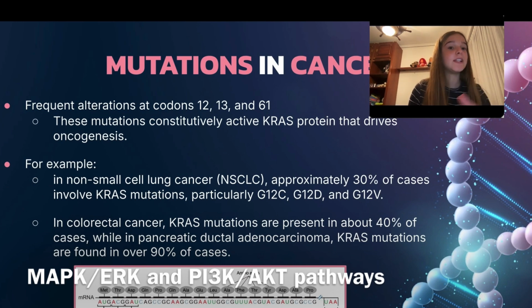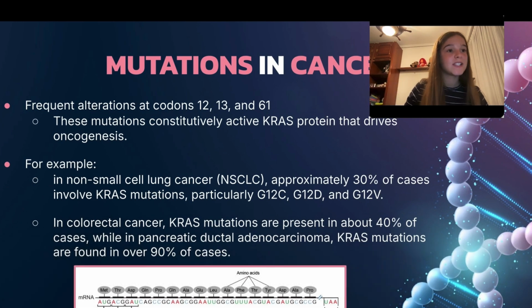These mutations lead to continuous activation of downstream signaling pathways, particularly MAPK-ERK and PI3K-AKT, which promote cell proliferation, resistance to apoptosis, and enhance migratory and invasive capabilities. As a result, cells with KRAS mutations no longer rely on external growth signals, allowing them to grow uncontrollably and form tumors.